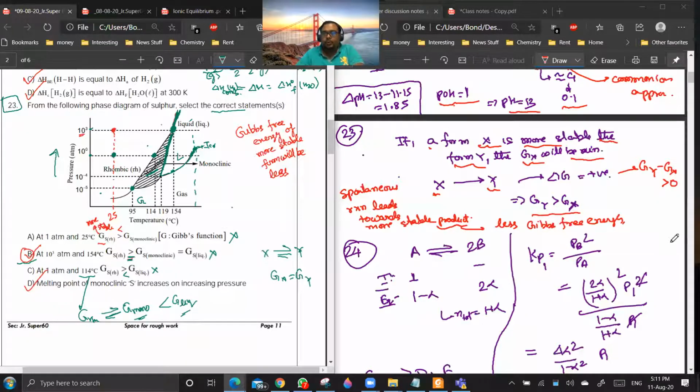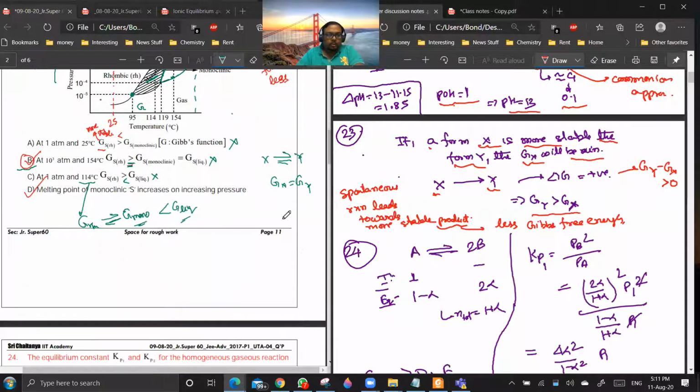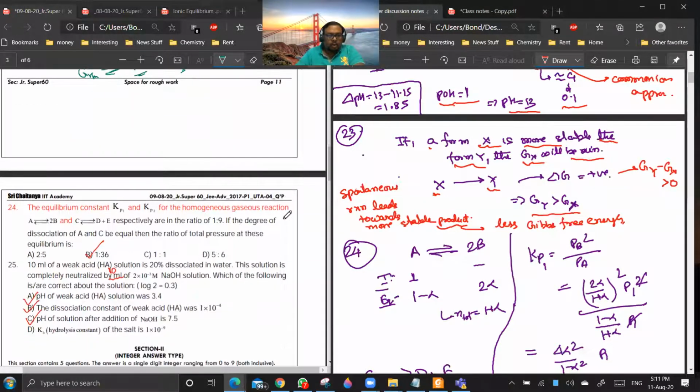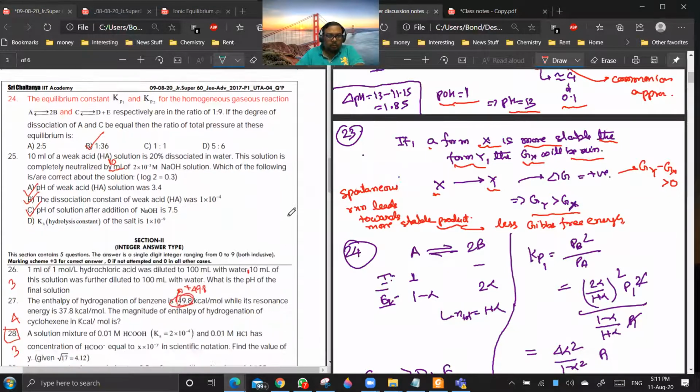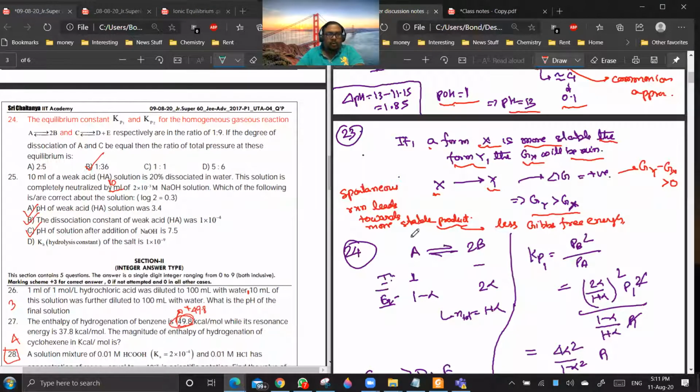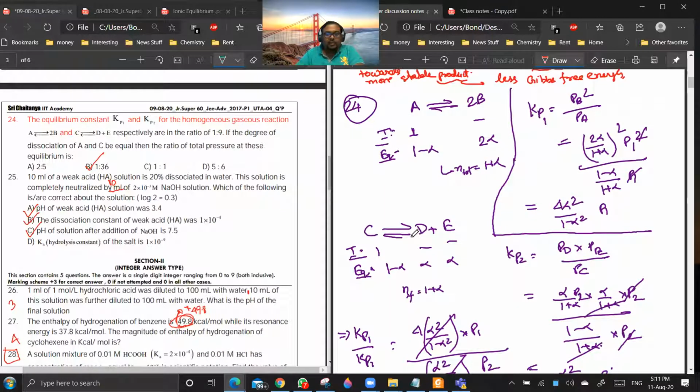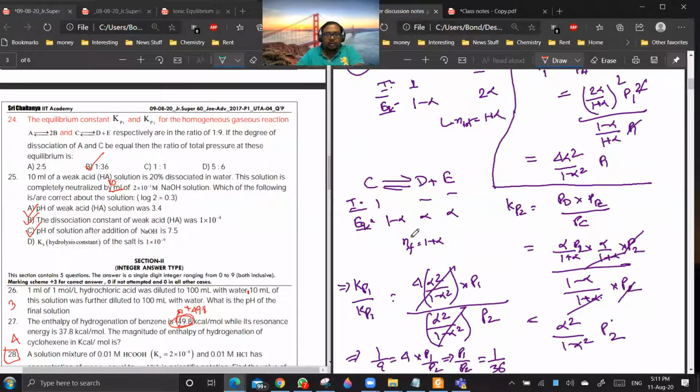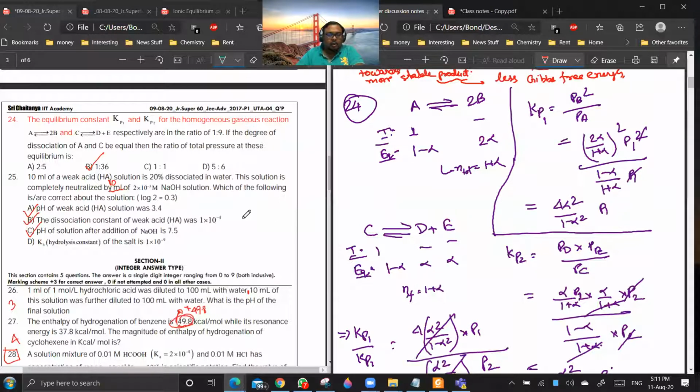Is this clear to all of you? So 23 is done. 24, no doubt, it looks easy. We have discussed this type of question in the class. Do you want me to discuss it again? Okay, I have given the solution, you can look into it. Exactly this question I have discussed in the class, someone's doubt was this.